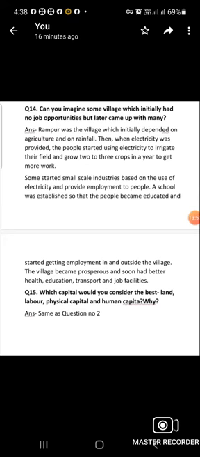Here is given the example of a village, Rampur, which earlier depended on the agriculture sector and on rainfall. The main agriculture work is dependent on rainfall. But when electricity came in the village, then with the help of electricity, the people started to use tube wells to irrigate their land. And now they can grow 2 to 3 crops in a year and more people are engaged in the agriculture sector.